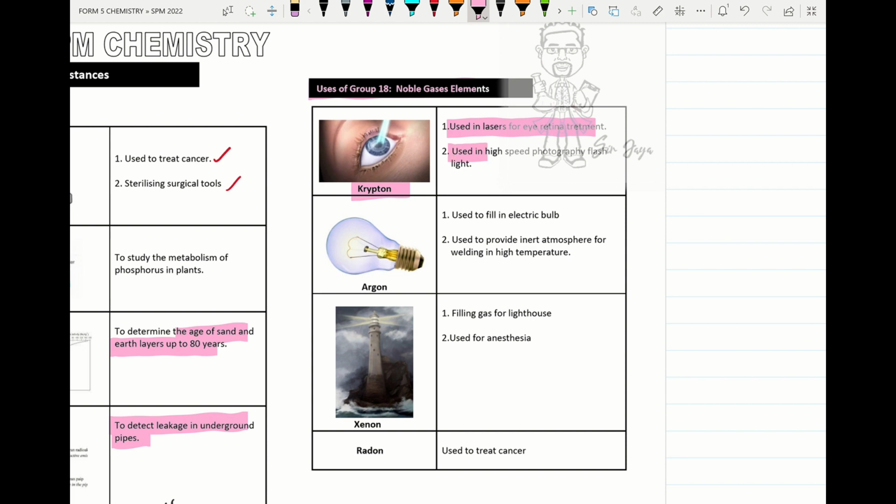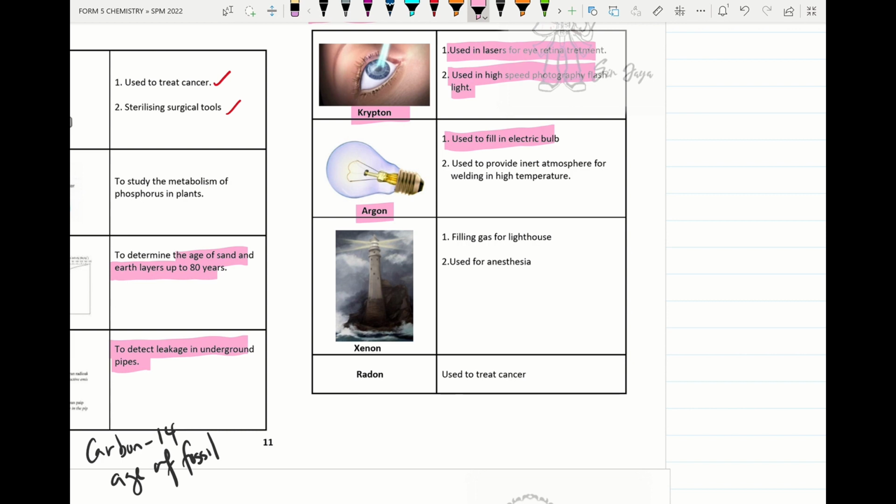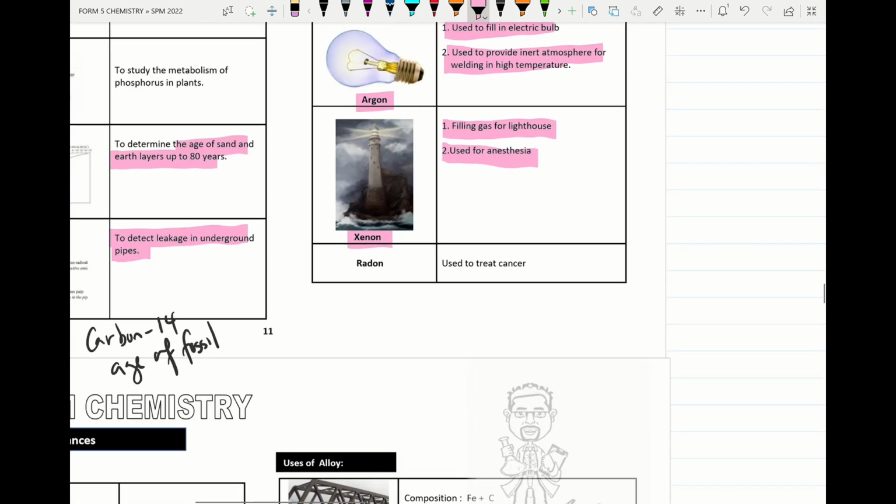Okay, and also used in high speed photography flash. And next, argon is used to fill in electric bulbs. Argon also provides an inert atmosphere or environment for welding work at high pressure. And xenon is a filling gas for lighthouses and is also used as anesthesia. Radon is also used to treat cancer.